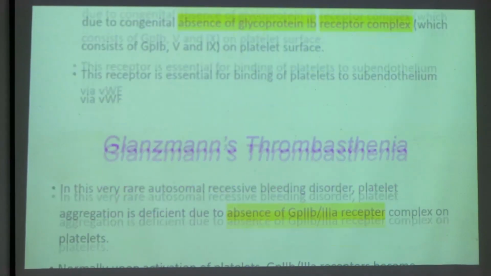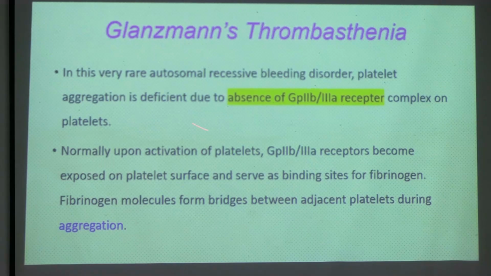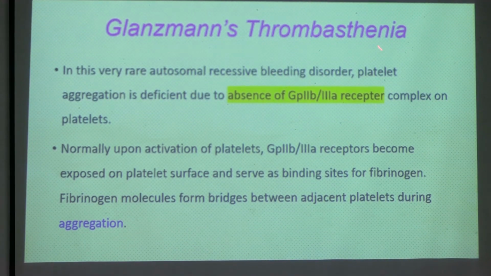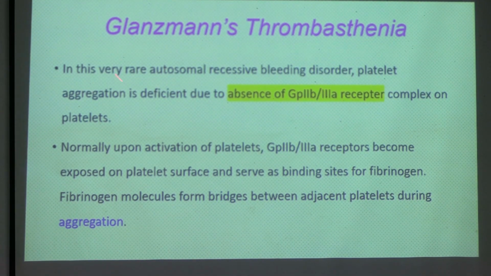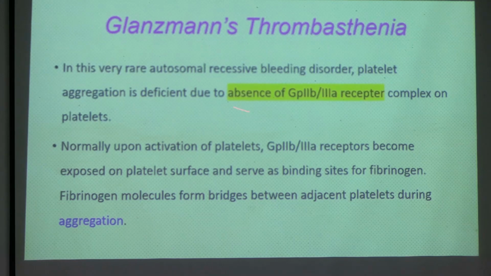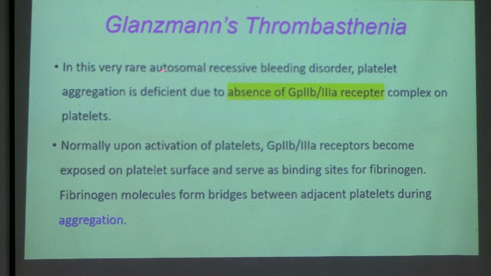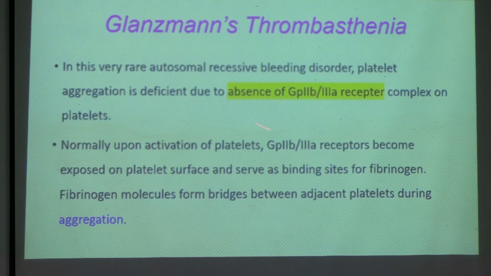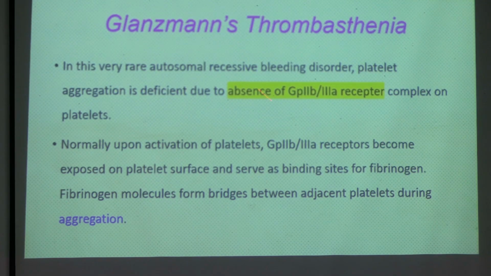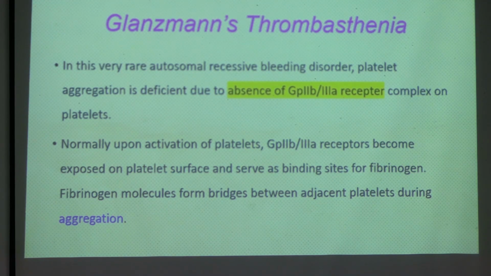Adhesion disorder. Here it is an aggregation disorder, known as Glanzmann's thrombasthenia. It is also an autosomal recessive bleeding disease and platelet aggregation is deficient. Normally this receptor is present, but in this patient there is congenital absence of this receptor, the GP2b3a receptor complex. So aggregation will not happen in this patient. Just remember the name and the receptor.